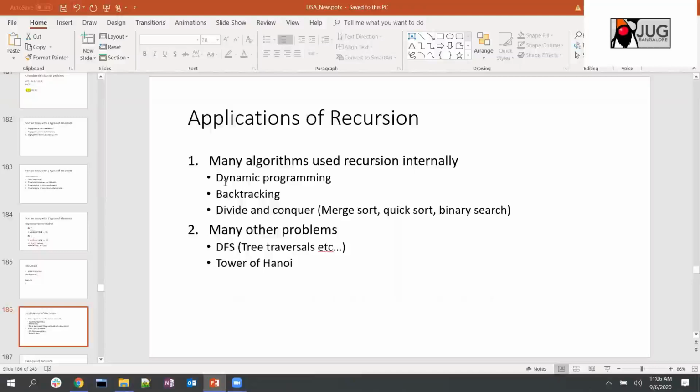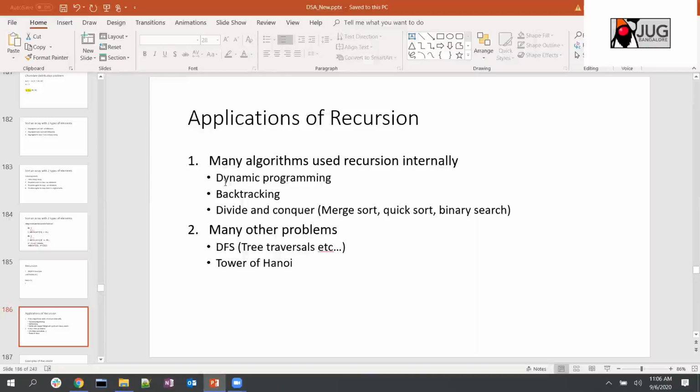Then divide and conquer. We saw a lot of recursion code in merge sort and quick sort. Merge sort divides the array, applies merge sort on the divided array, and finally merges. Quick sort partitions the array based on the pivot value, into left and right arrays, then calls quick sort on the left partitioned array and the right partitioned array. So again recursion is being used here as well. Similarly binary search, everyone knows how binary search works.